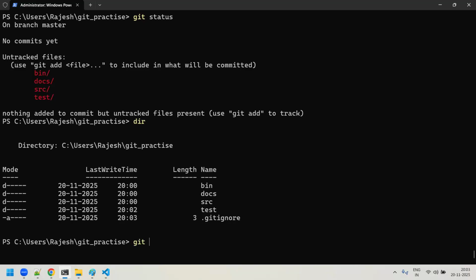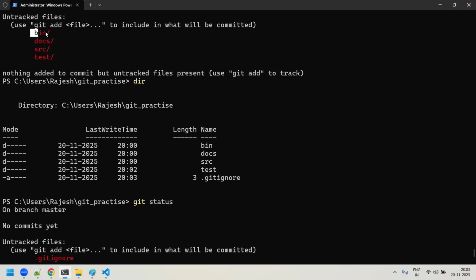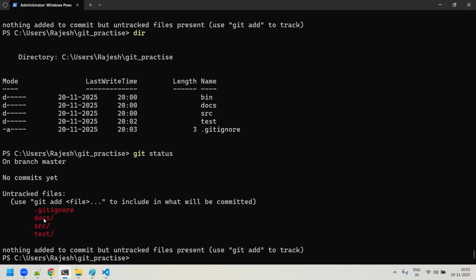When I try to do a git status, can you see, earlier it was showing the bin folder. Now you could see that it is not showing the bin, because this is a special file, dot gitignore, which will ignore things. If you want to ignore many files which you don't need, then you have to create this file by the name dot gitignore, and there you can add all the things which you want Git to ignore.